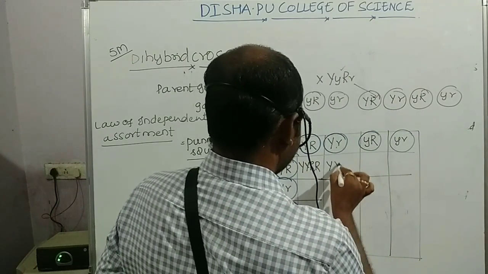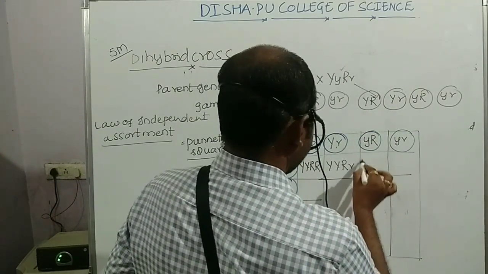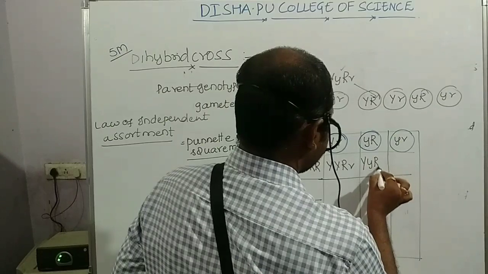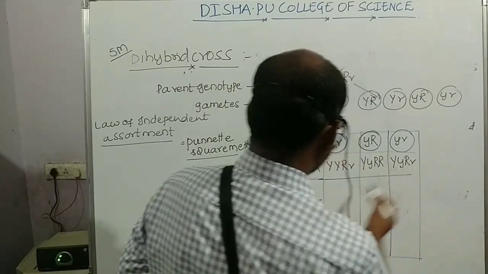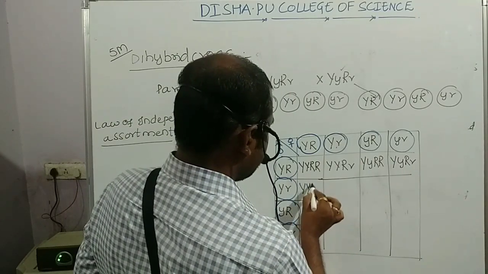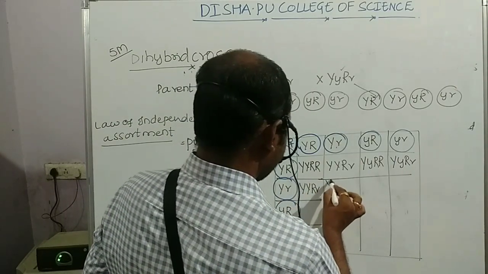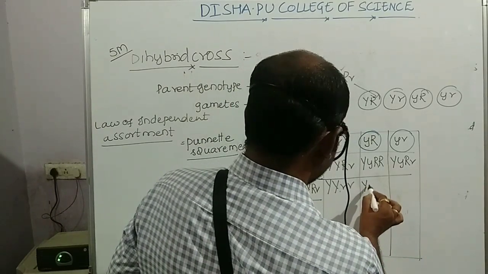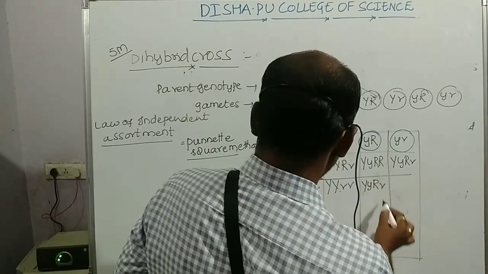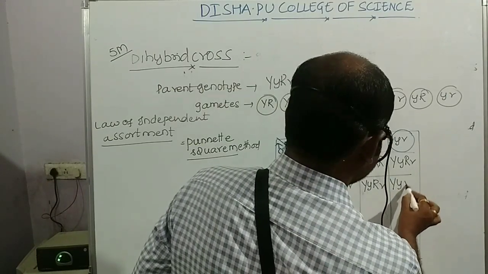Next, capital Y capital Y capital R small r, capital Y small y capital R capital R, capital Y small y capital R small r, capital Y capital Y capital R small r, capital Y capital Y small r small r, capital Y small y capital R small r, capital Y small y small r small r.